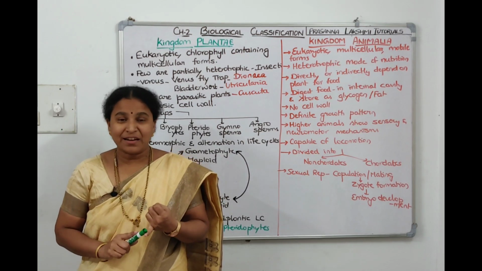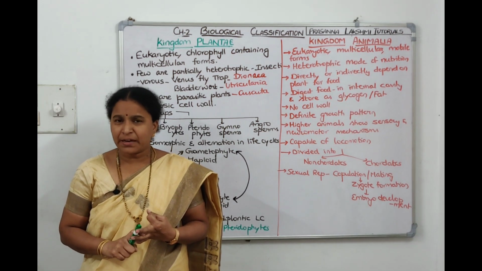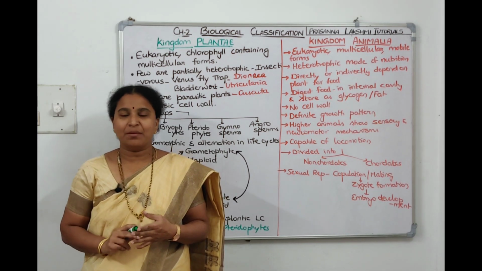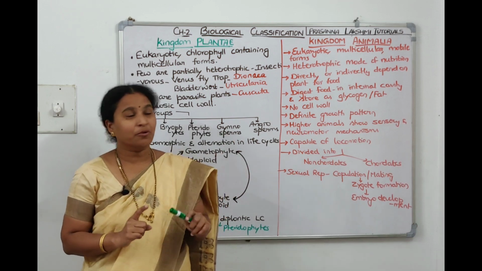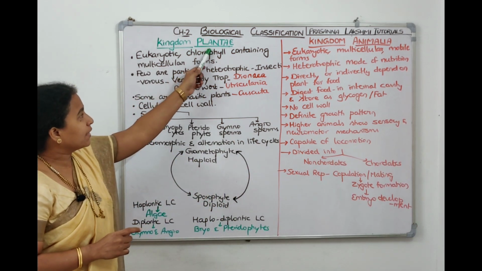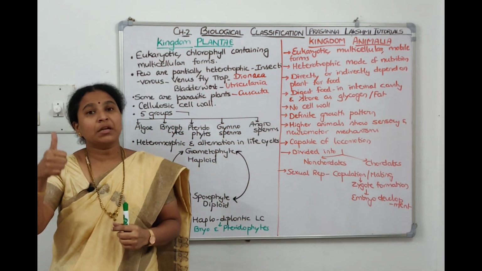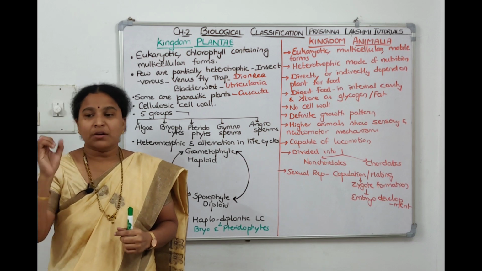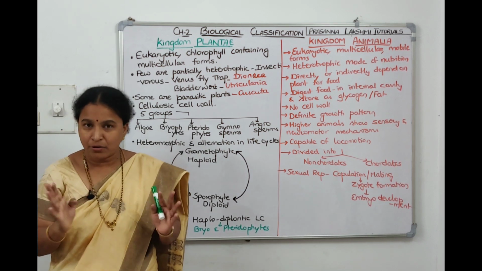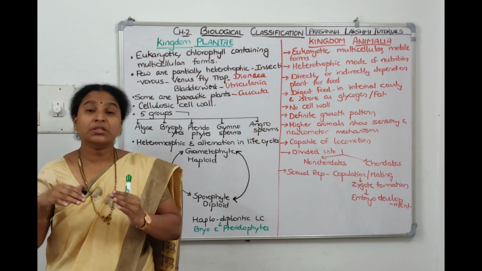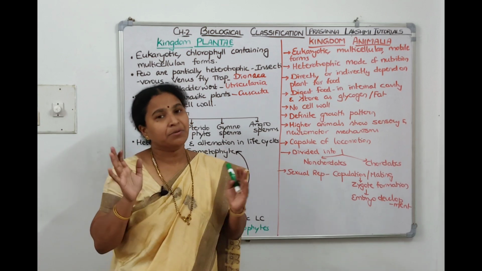So we finished Monera, Protista, fungi. The last two kingdoms in Whittaker's 5-kingdom classification are Plantae and Animalia. I already took the points about Plantae and Animalia, let us see quickly on the board. The 4th kingdom is plant kingdom and the 5th kingdom is animal kingdom. Only the 1st kingdom includes unicellular prokaryotes. The 2nd kingdom Protista, 3rd kingdom fungi, Plantae and Animalia are all eukaryotes. But Protista is a unicellular eukaryotic kingdom, whereas fungi, Plantae, Animalia are multicellular eukaryotic kingdoms.